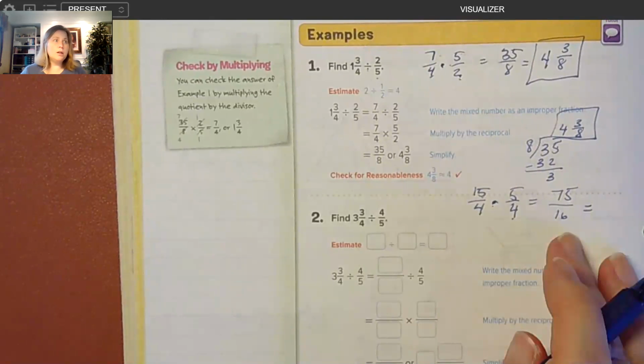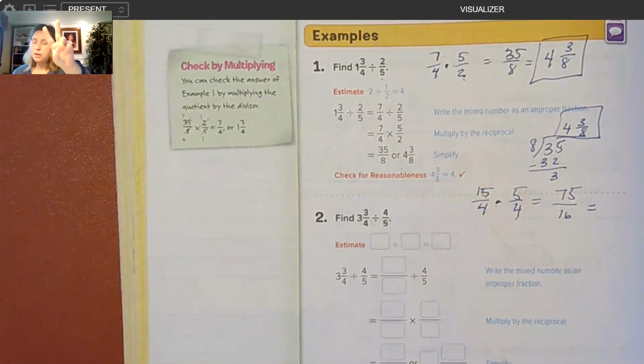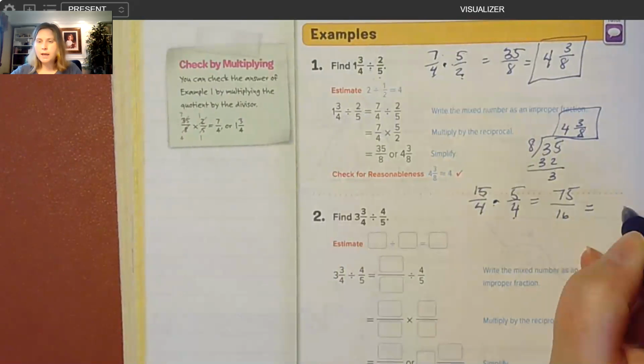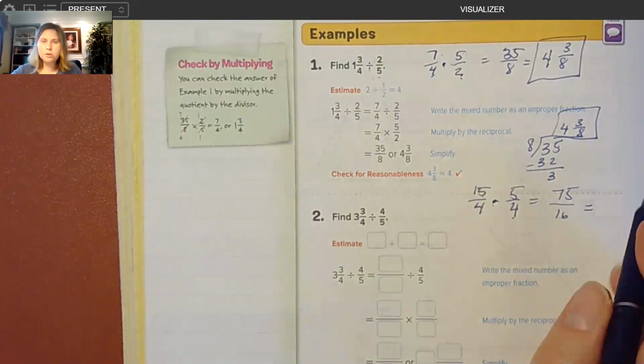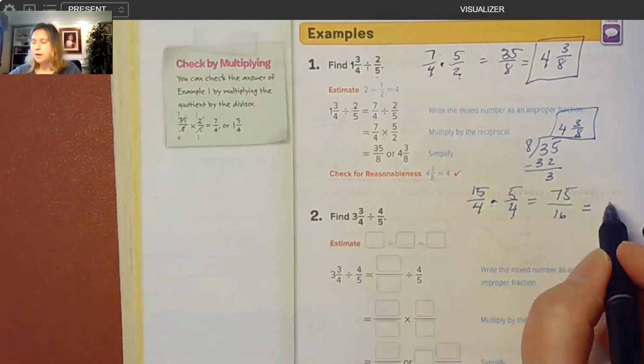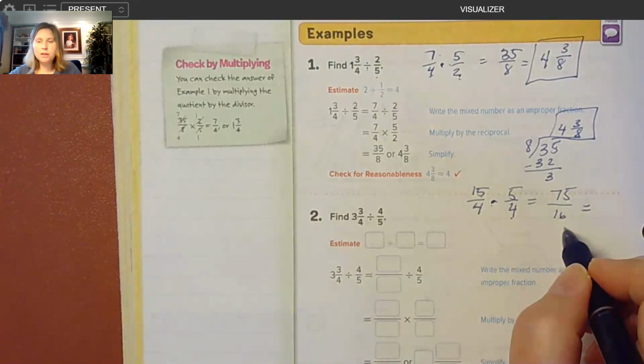So we had, okay, 15, 30, 45, 60, 75. So 15 would go in 5 times, all right? And that is a really good estimation because that's going to help us to get to our whole number. Okay, so again, I just want to remind you that is why we did those compatible numbers and that estimation. It's going to get us close. So again, we don't really know 16s very well, but we can count by 15s very easily. It's just plus 10 plus 5, okay?